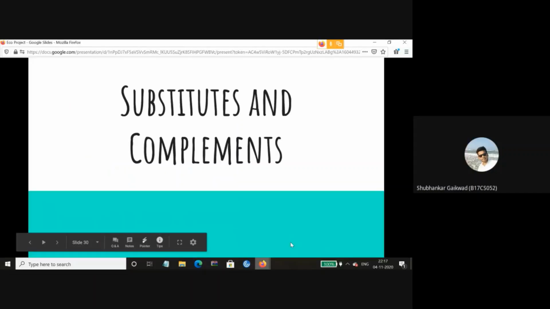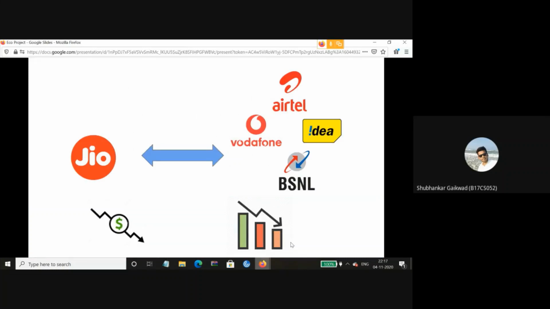Now let us move on to substitutes and complements. Before we move on to substitutes, let us first understand what substitute goods are. Substitute goods or services are those goods that may be used in place of one another for satisfaction of a particular want. To relate it to a real-life example, let us consider Jio and all the other existing telecom brands. The law says that when two goods are a pair of substitute goods, the price of one good is directly proportional to the demand of the other good.